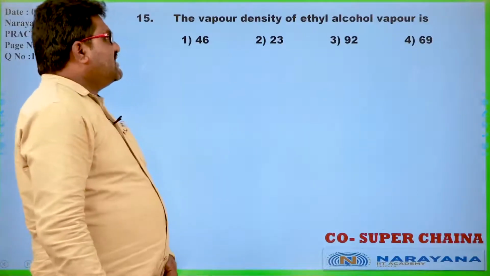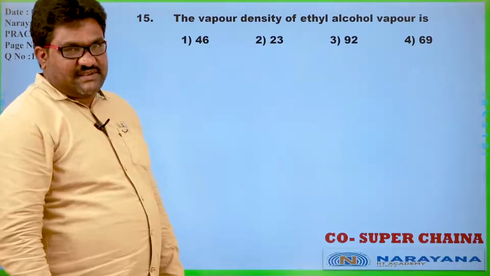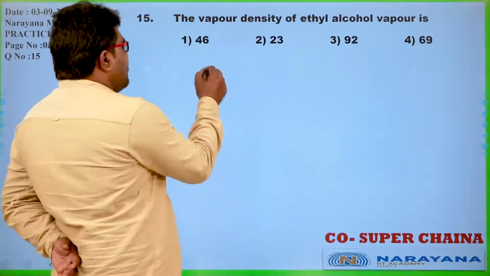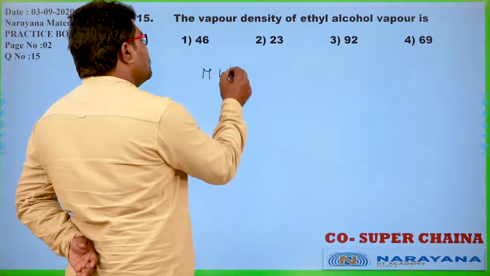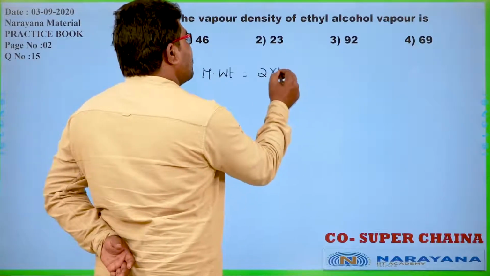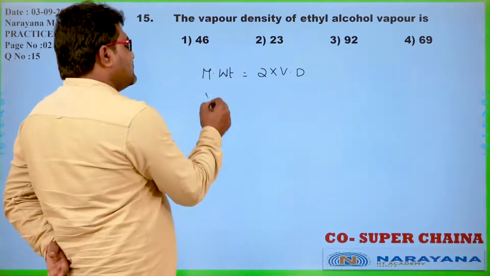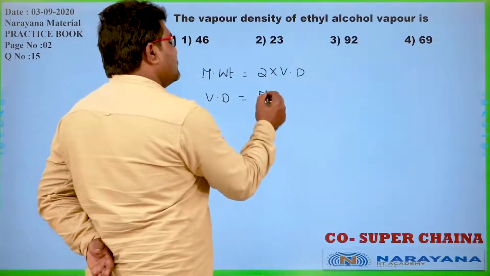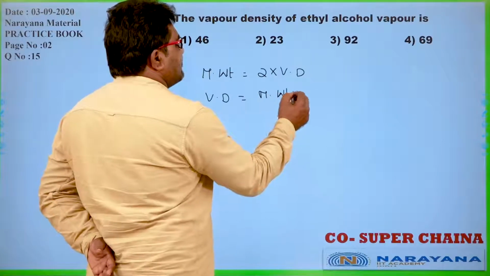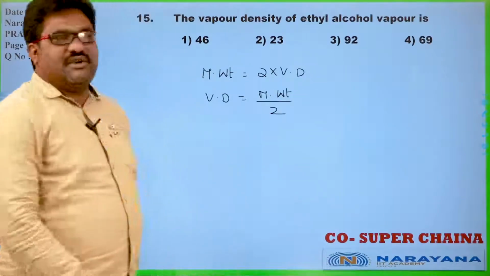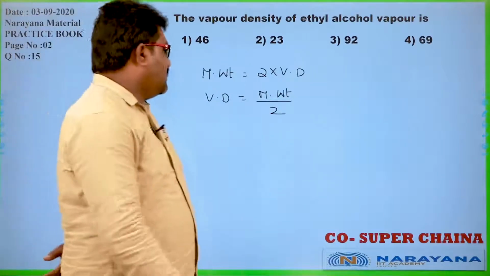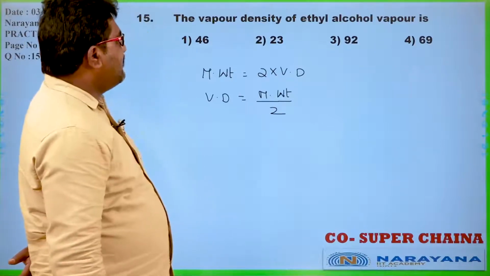Yeah, the vapor density of ethyl alcohol vapor is. So, we know that molecular weight is equal to 2 into vapor density. So, vapor density also can be calculated by using its molecular weight by 2. Now, what is the molecular weight of ethyl alcohol?